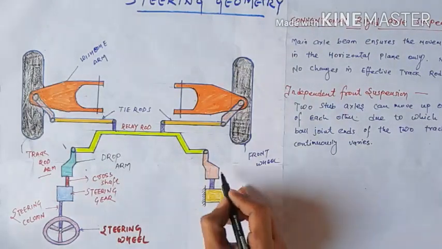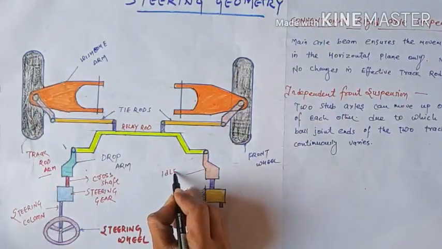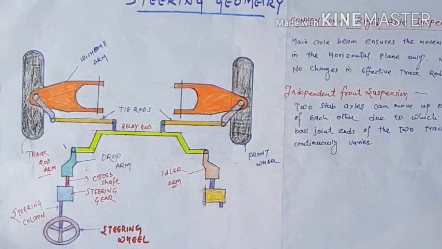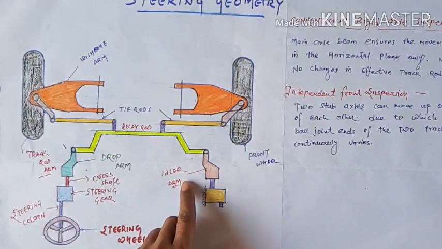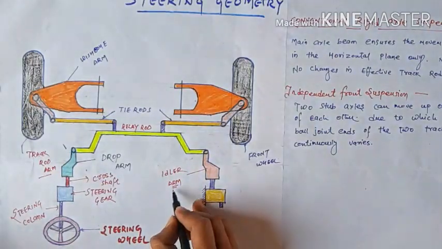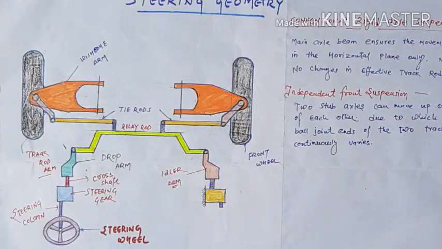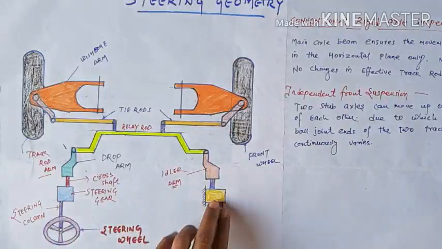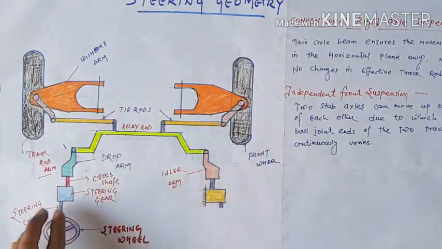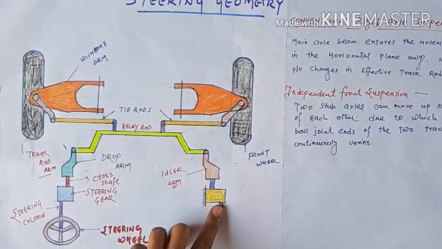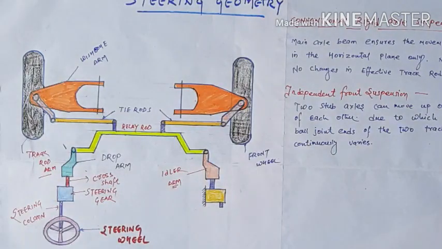And now we move to this side. This is an idler arm. This idler arm is supported on the body structure, at the drop arm of the steering gear. So the steering gear supports this relay rod, and the movement of the steering gear is also controlled by this idler arm. Now we can move to the steering geometry.